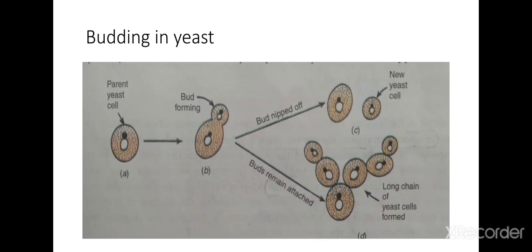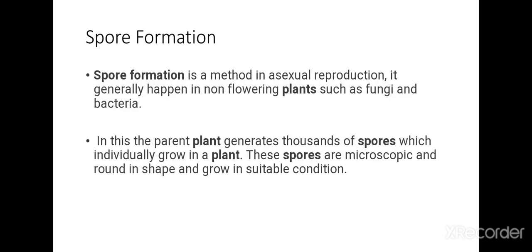Alright, so our next method of asexual reproduction is spore formation. So what is spore formation? Spore formation is a method of asexual reproduction. It generally happens in non-flowering plants such as fungi and bacteria.